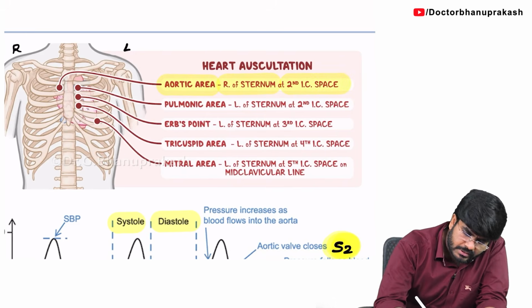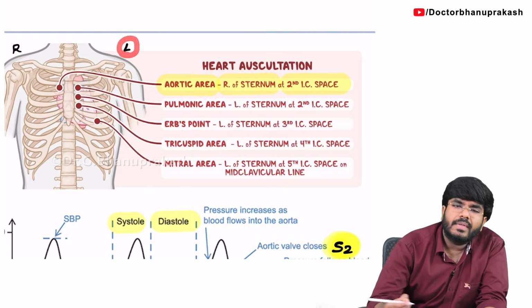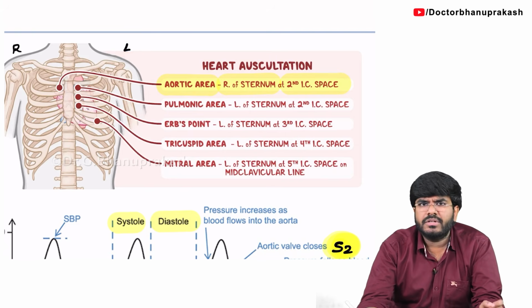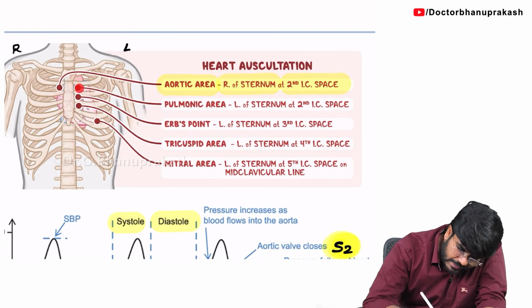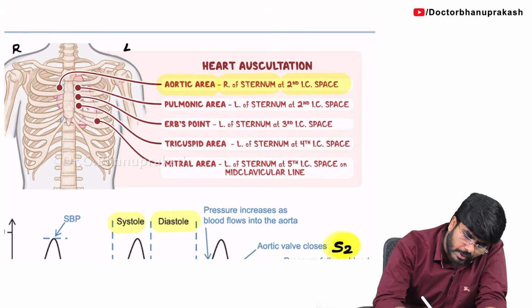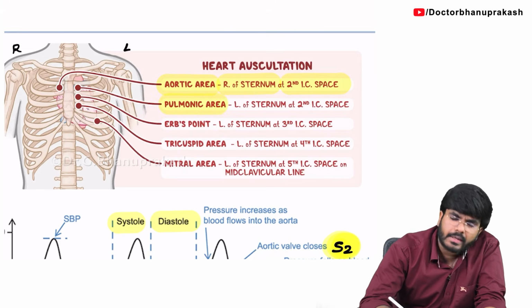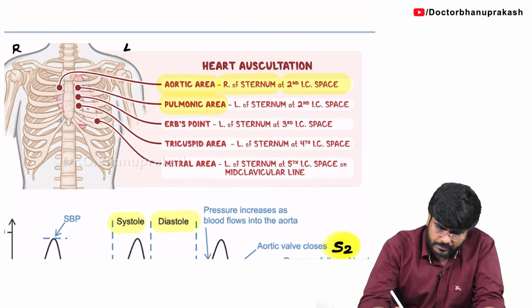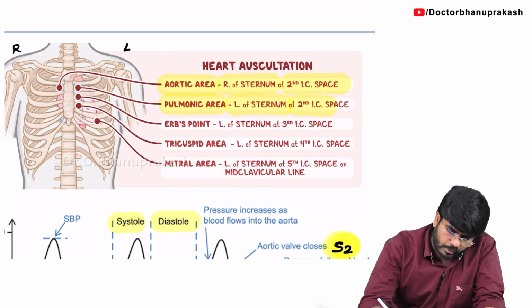Exactly opposite to it, see, all the other areas are located on the left side. So, exactly the second intercostal space, parasternal line, left side of the body, that is the pulmonic area. Okay, pulmonic area. You can listen for pulmonary valve abnormalities here, pulmonary regurgitation, pulmonary stenosis, those murmurs can be heard here. Okay, left side of the sternum, second intercostal space.